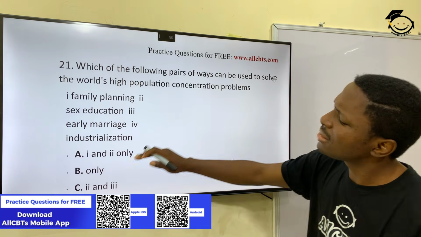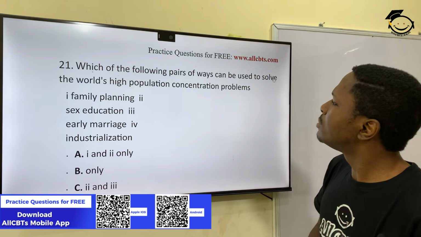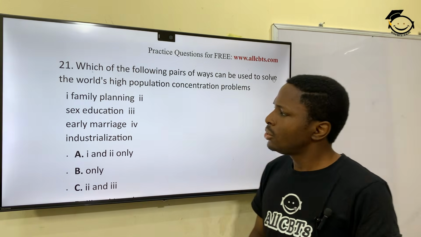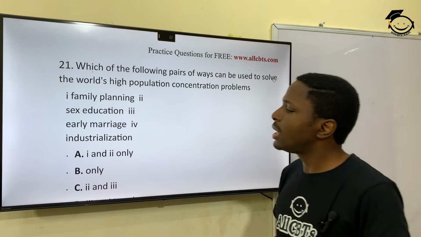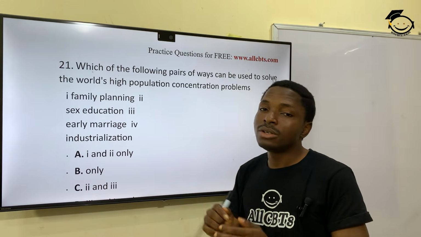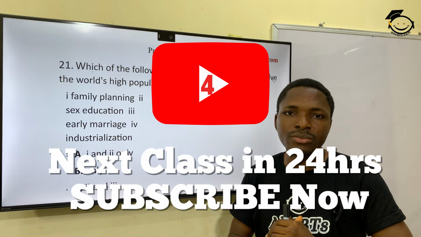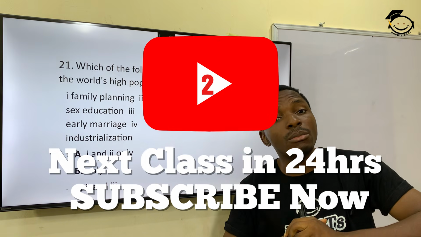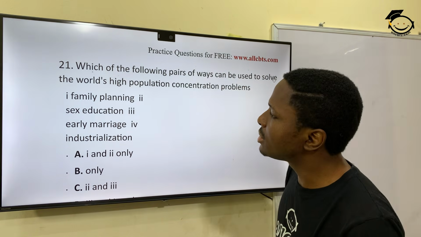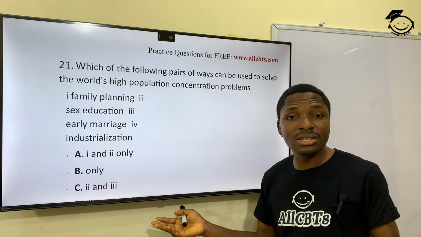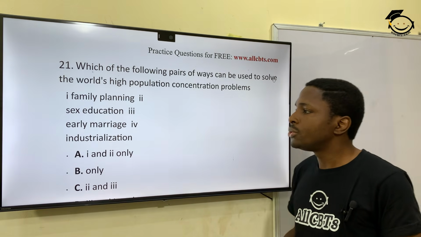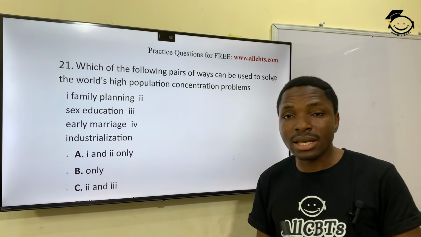Which of these four solutions would solve high population concern? You have family planning, sex education, early marriage, industrialization. Early marriage won't solve it, I can tell you that for free, because when you marry early, it increases the chances of having more children. Industrialization has nothing to do with managing population. So it's between family planning and sex education.